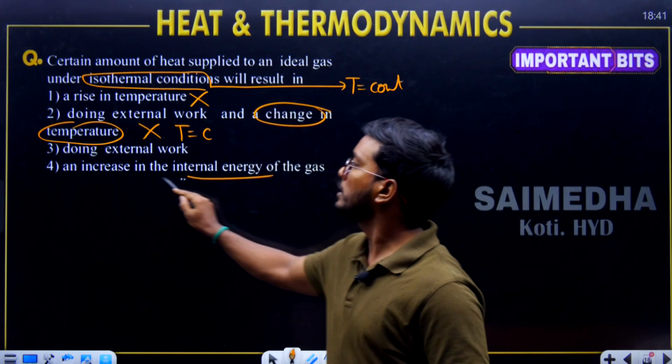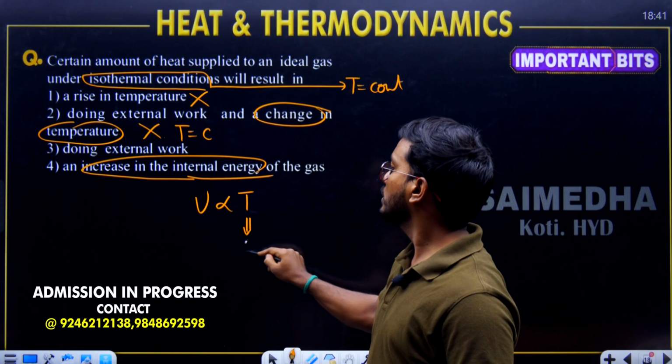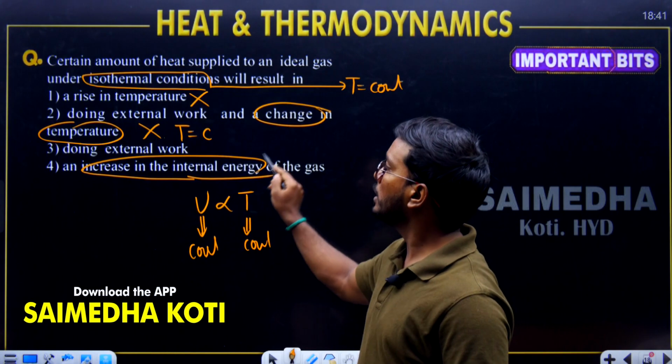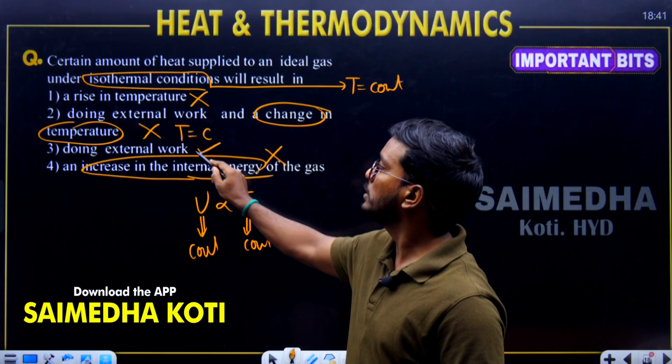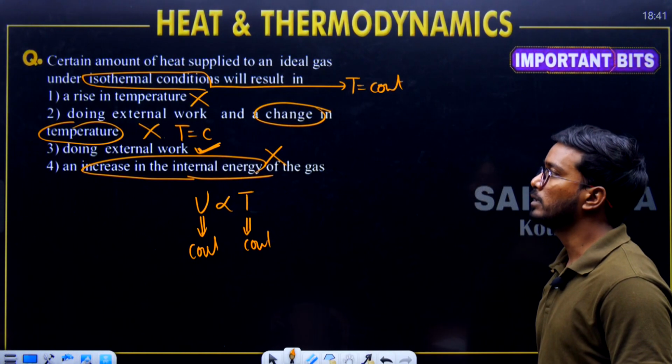Increase in internal energy: we know that internal energy is proportional to temperature. If temperature is constant, then internal energy is also constant. So increase in internal energy is the wrong statement. So which one is the correct answer now? Option 3 is going to become the correct answer. Doing the external work.